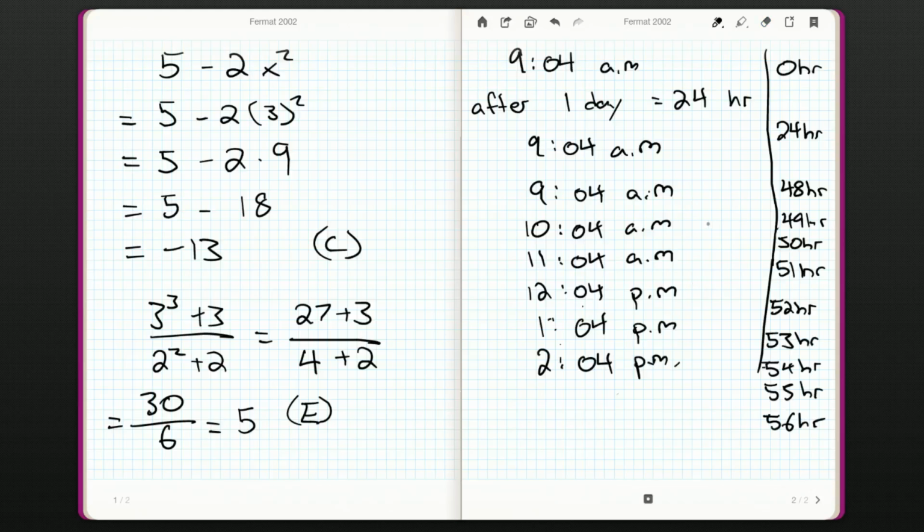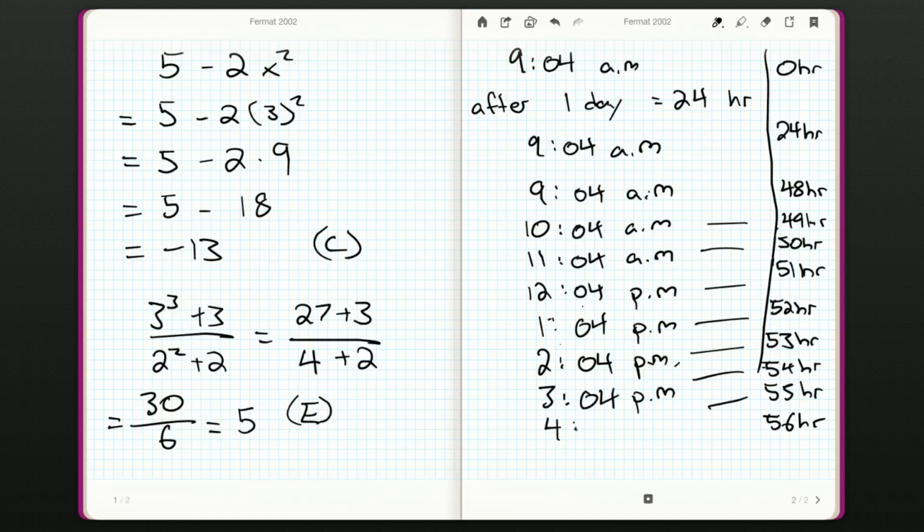All right, and let's just double check. That one goes there, there, there. That's 53 hours. So after 54 hours, should be 3:04.